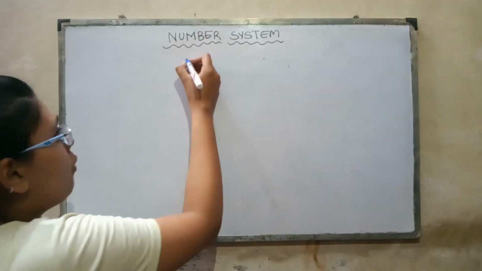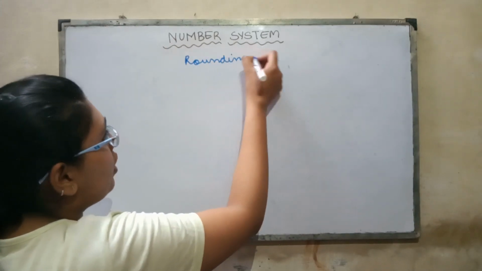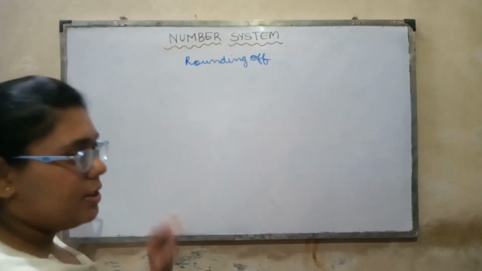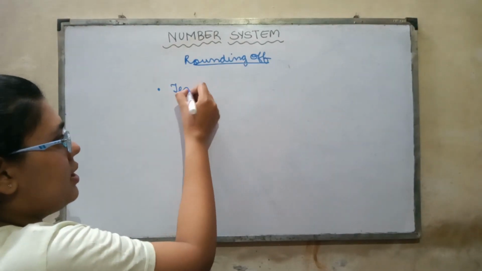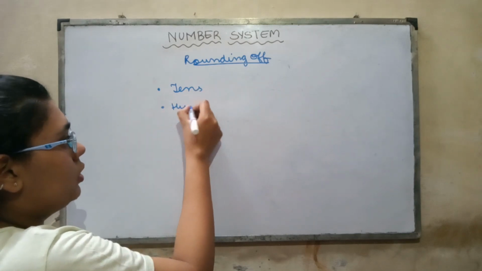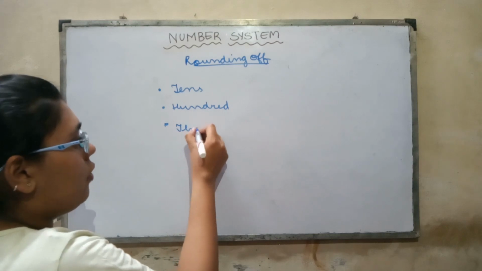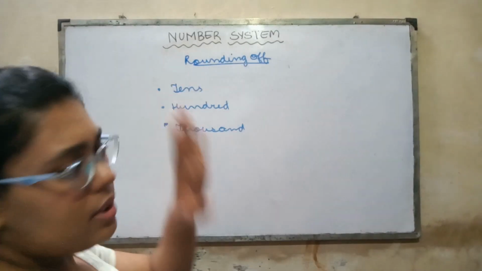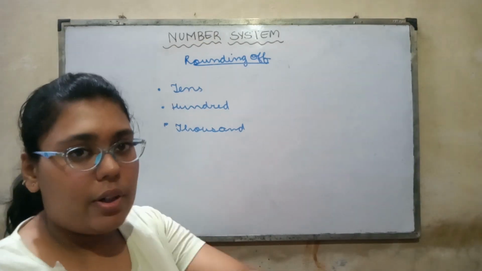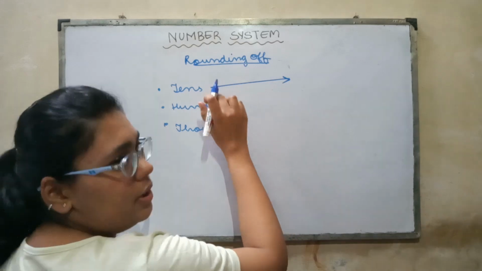Okay, so this rounding off can be done on three to four different bases. According to the place value system in general, we do it on three bases, that is tens, hundreds and thousands. That is rounding off to tens, rounding off to hundreds and rounding off to thousands. There is a very simple rule for this rounding off process. Let us first understand the rule.